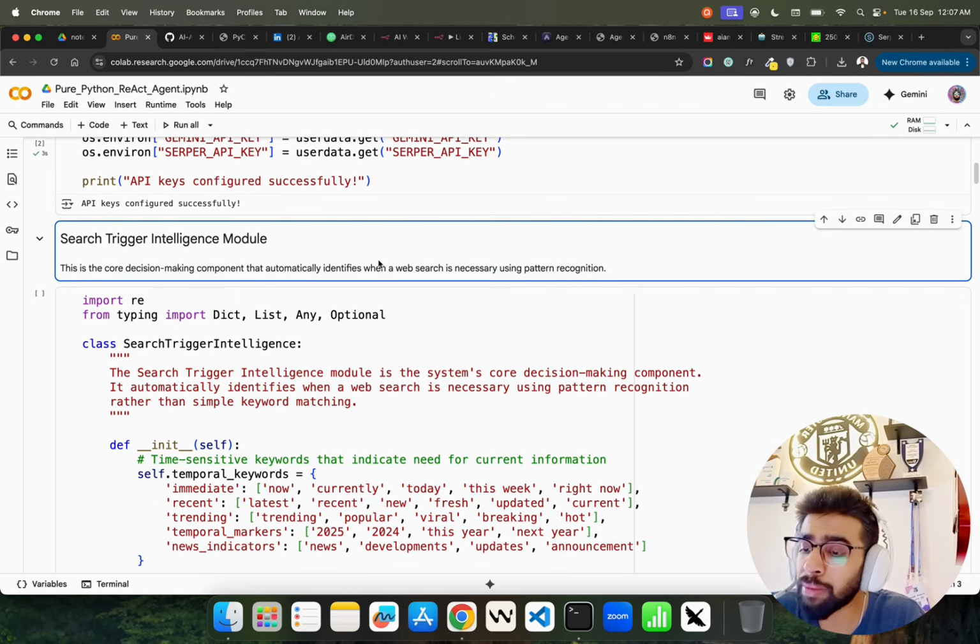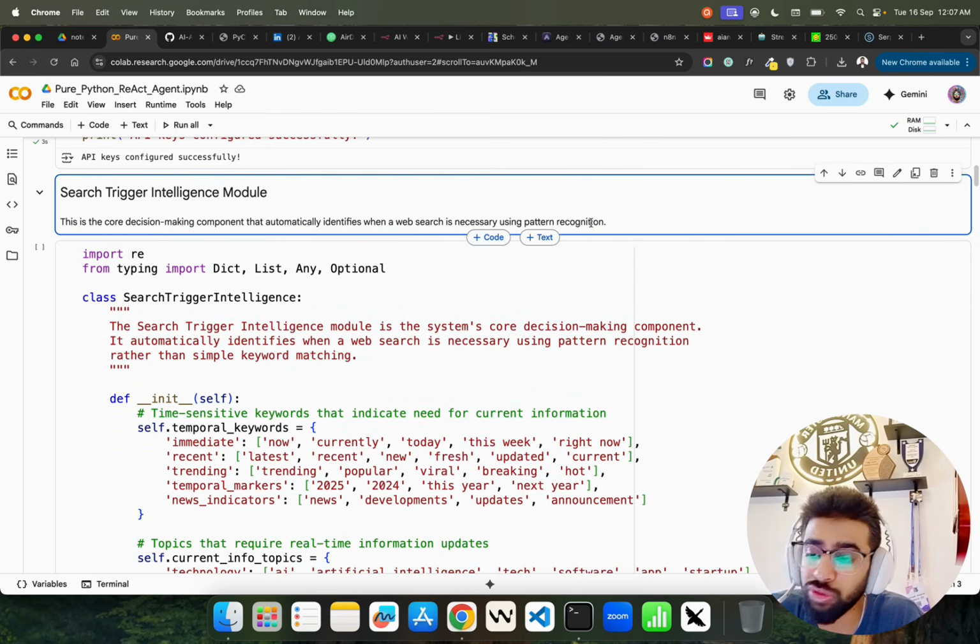Now for this, I have a pattern recognition technique. If you look here, the search trigger intelligence module. It says this is a core decision-making component that automatically identifies when a web search is necessary using pattern recognition. You can still bring an LLM layer here based on your task or query. It will first classify whether it should call the web search, or it should just go to the base knowledge of the model or the LLM. But here I have temporal keyword-based pattern recognition.